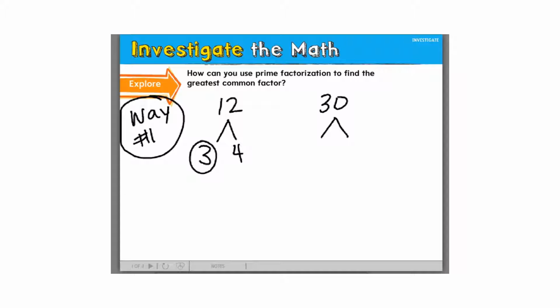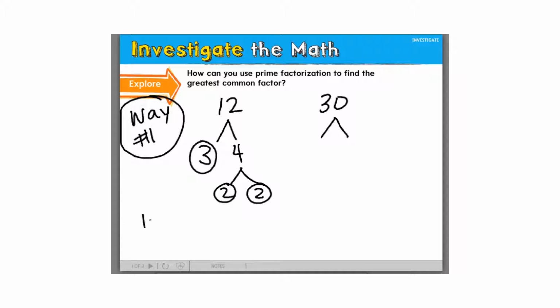Now for those people who had questions about prime numbers, 3 is a prime number because the only numbers I can multiply together to get 3 are 3 times 1. Basically it means I can't break down the number 3 anymore. Anytime the only thing you can multiply is 1 times itself, that's what makes it a prime number. 4 is not a prime number because besides multiplying 4 times 1, I can also multiply 2 times 2. 2's are prime numbers because the only thing I can multiply to get 2 is 2 times 1.